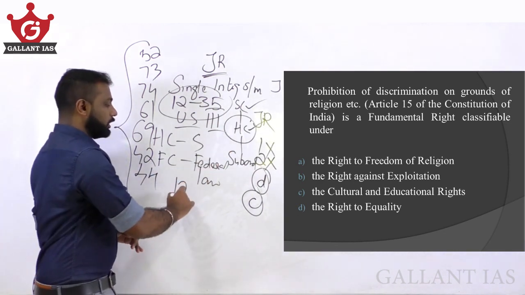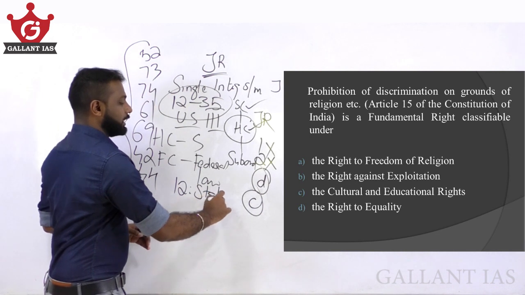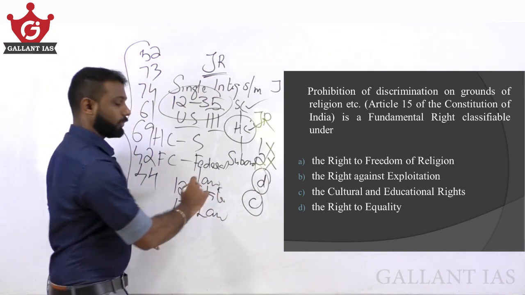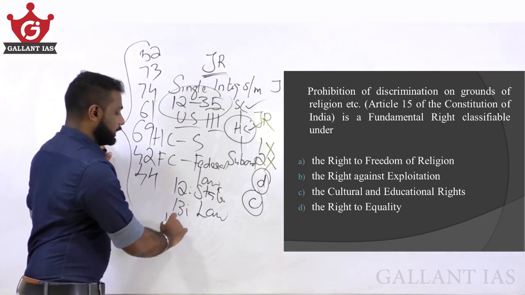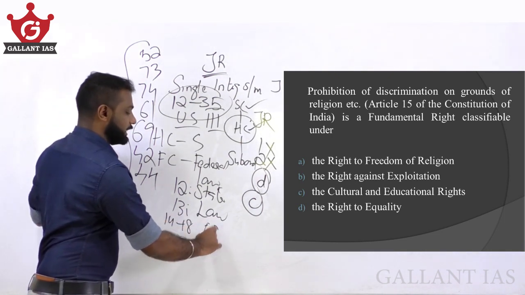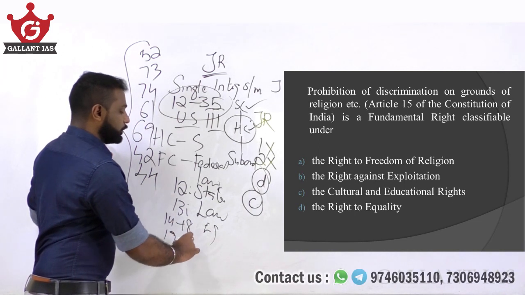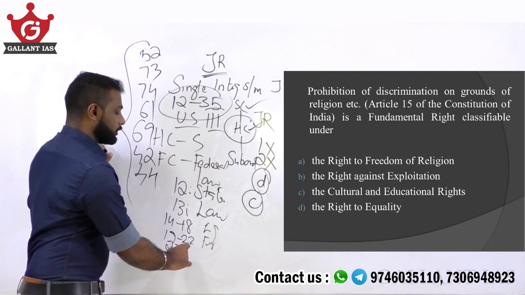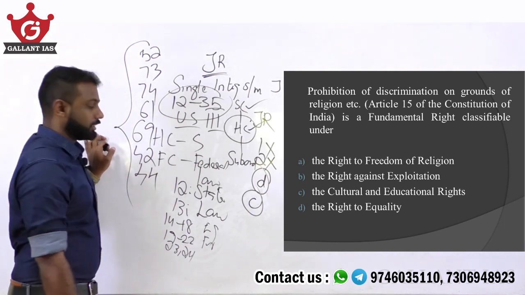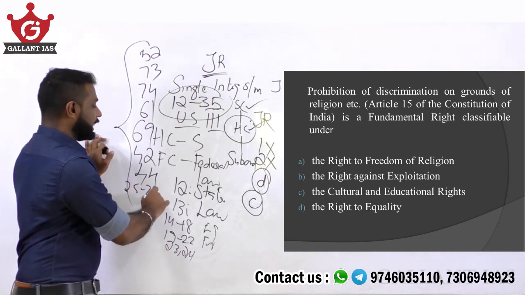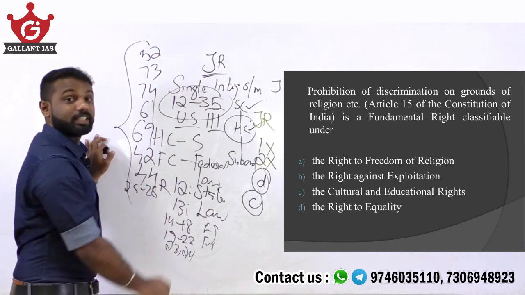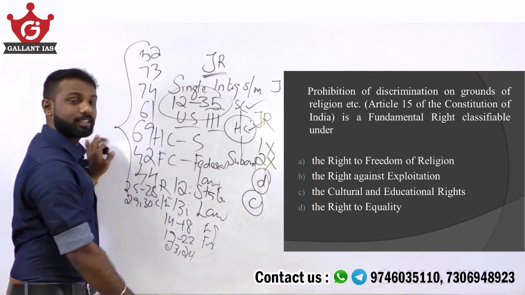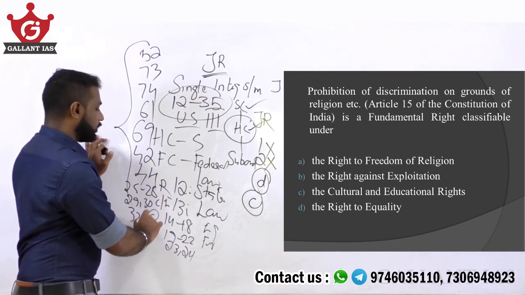Okay, Article 12 defines what is a state. Article 13 defines what is meant by law. Article 14 to 18 deals with right to equality. Article 19 to 22 is right to freedom. Article 23 and 24, right against exploitation. Article 25 to 28, right to freedom of religion. Article 29 and 30, cultural and educational rights. Article 32, right to constitutional remedies.